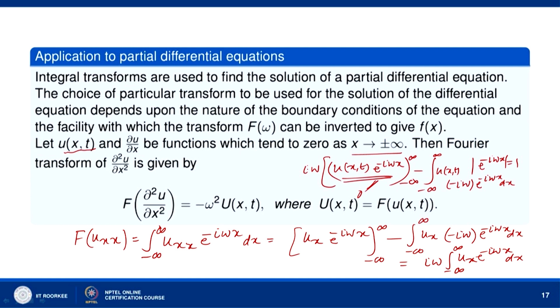So i squared omega squared, i squared is minus 1. So we will get minus omega squared times the integral over minus infinity to infinity of u(x,t) e to the power minus i omega x dx, which is the Fourier transform of u(x,t), and we are denoting it by u-hat. Fourier transform of u(x,t) we are denoting by u-hat, you can see here. So the Fourier transform of u_xx is minus omega squared u-hat.